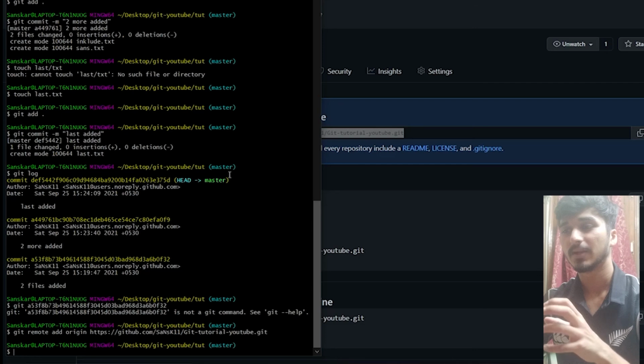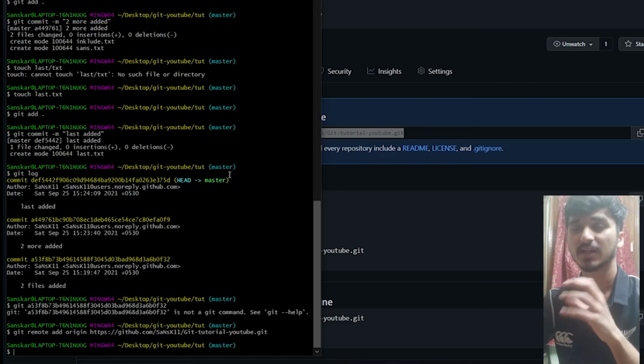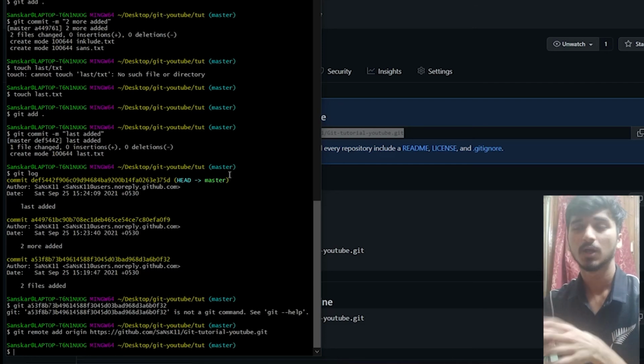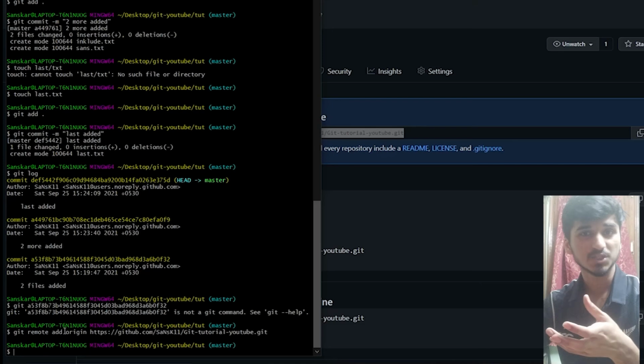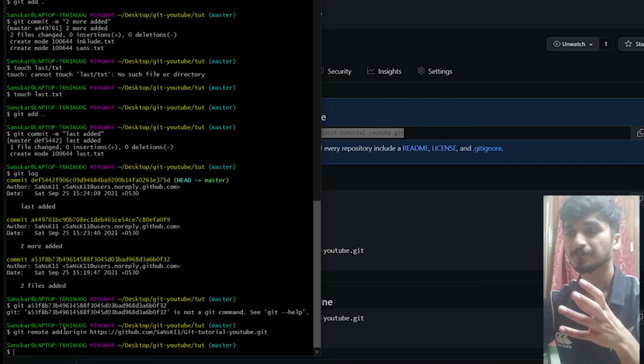So now my Git knows that for this particular project, for this particular folder, the origin repository where I have to push these things is this one with this link. So basically folks, that's an overview of how Git and GitHub work together, how we can contribute to open source, how we can keep track of projects and work with friends.